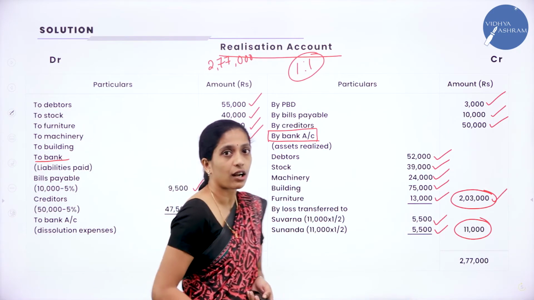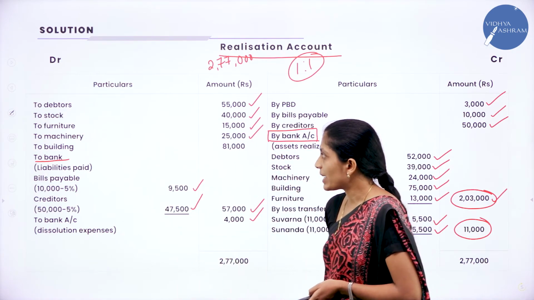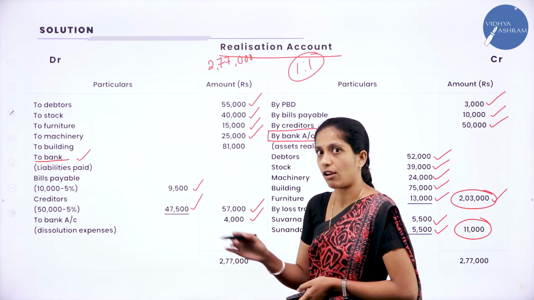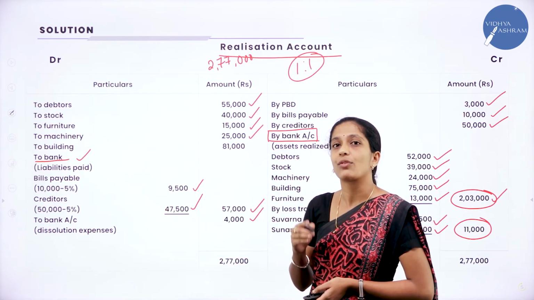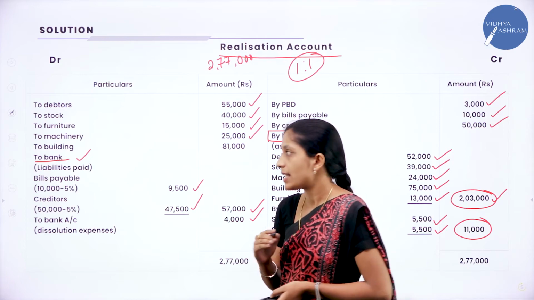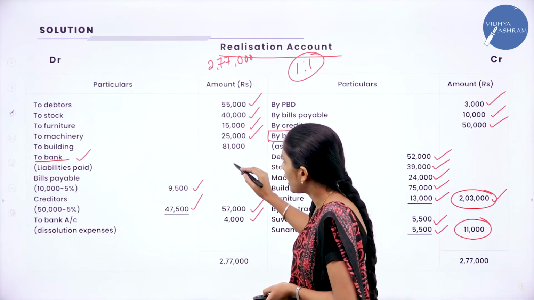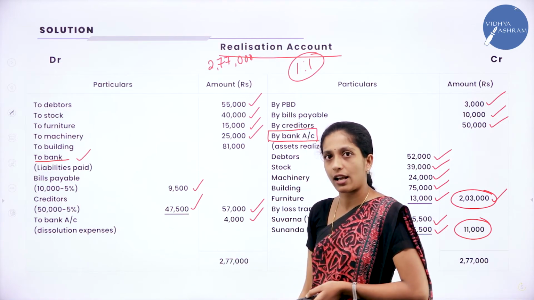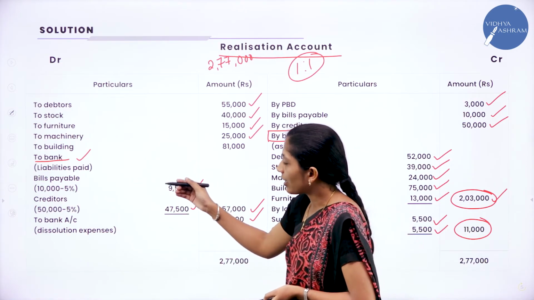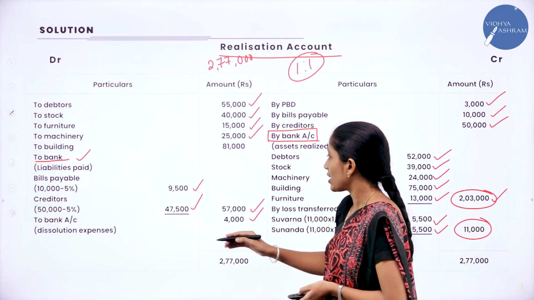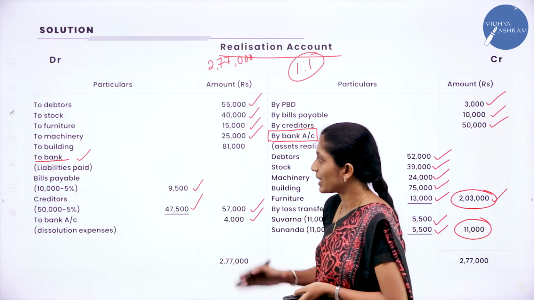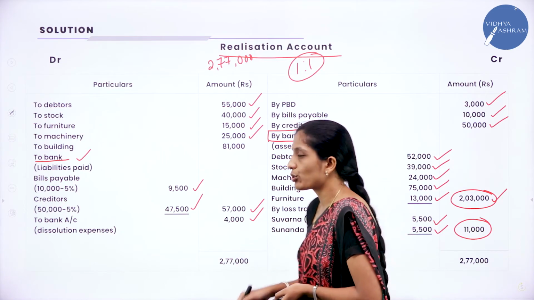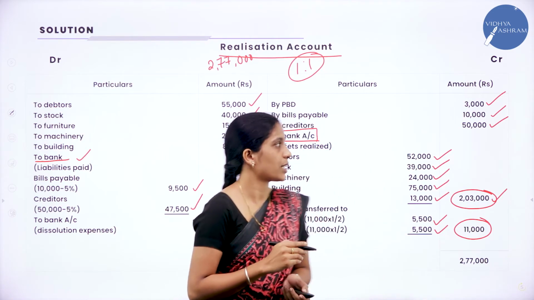Now moving on to the same realization account, we shall see whether there is any bank account. There is no bank account in the credit side. Coming to the debit side, we are having bank account here for liabilities paid off. So how do you record in your bank account? We will record it as by realization account. How much? For liabilities paid off, that is 57,000, and there is dissolution expenses also. So we will record it as by realization account 57,000 for liabilities paid off, and by realization account for dissolution expenses 4,000.